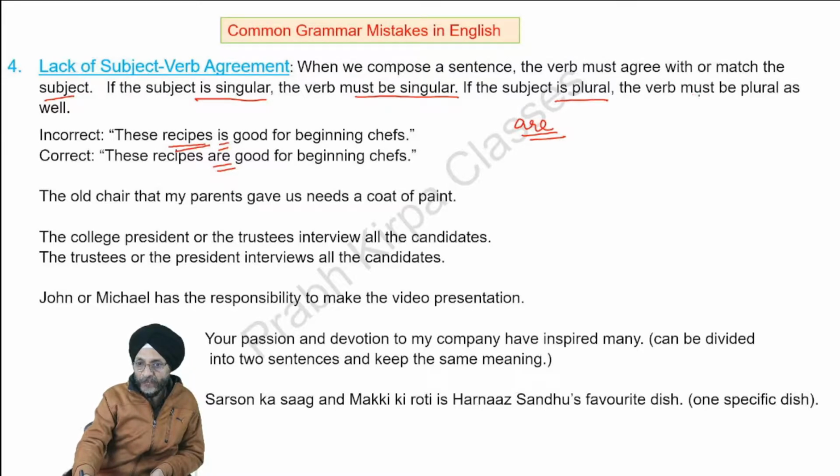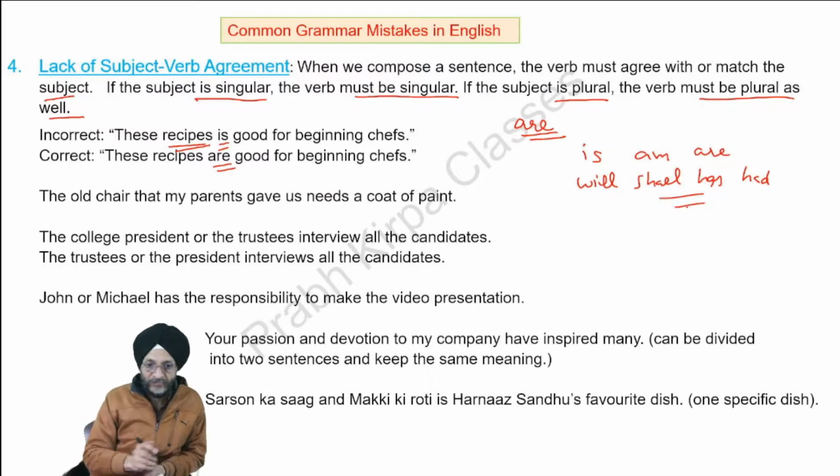If the subject is plural, the verb must be plural as well. As already told, we have already uploaded the video on present, past and future. In that video, we have already clarified where we are to use is, where we are to use am, are, will, shall, has, had, and all those verbs.